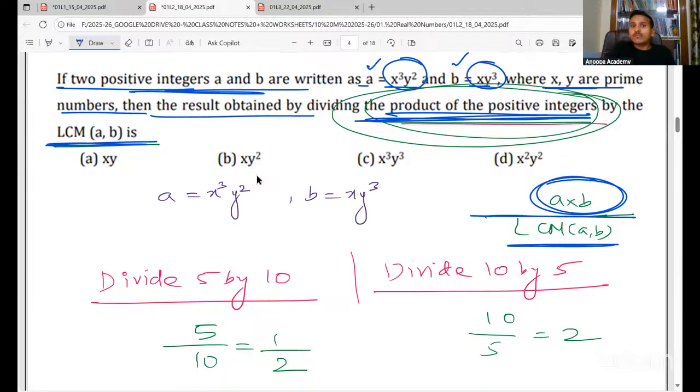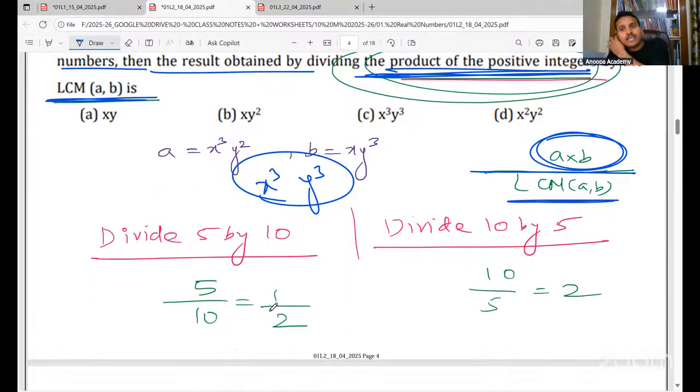So the LCM of A, B will be what? A is this one, B is this one. For the LCM, you take all the prime numbers with the highest power. So X power 3, Y power 3. That is the LCM. What is the product? A into B, so you have to multiply these two.